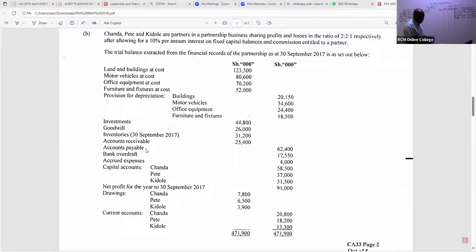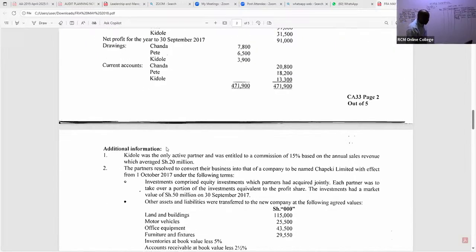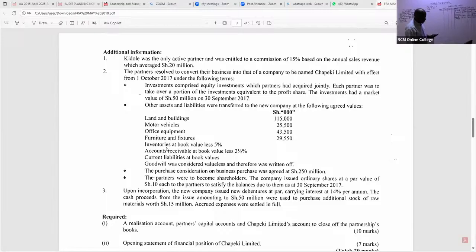And of course, they have told us here. Please listen. First of all, they have told us somewhere here that current liabilities were taken at book values. Even if they never told us, that is the rule.